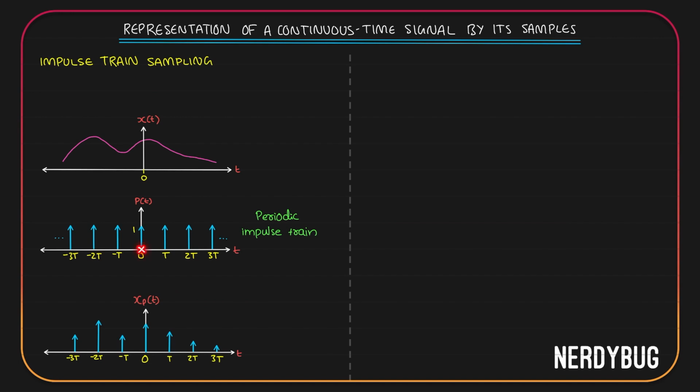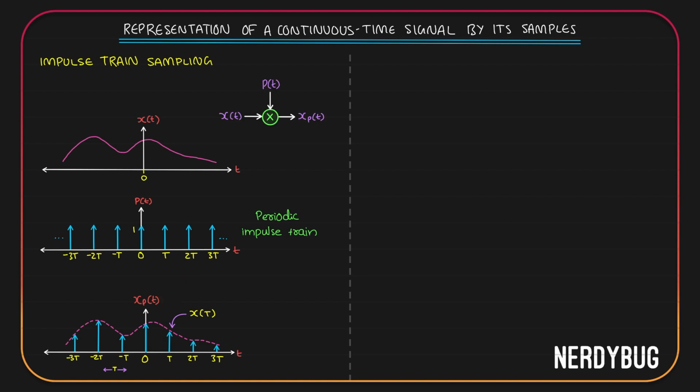So at 0, we will have an impulse whose magnitude is the magnitude of x of t at 0. At t, we will have an impulse whose magnitude is the magnitude of x of t at t. At minus t, we have an impulse whose magnitude is the magnitude of x of t at minus t. The same way we can find the magnitude of all the impulses at all the times given over here. Now you can see that the envelope of these impulses that we got is basically x of t. We will call this xp of t. xp of t is the sampled version of x of t.